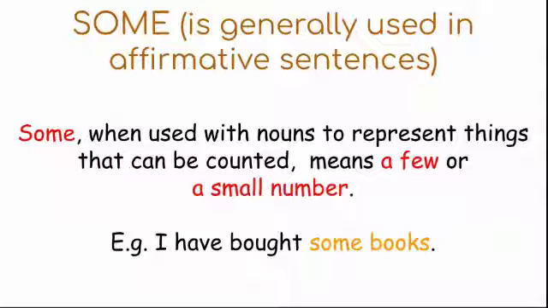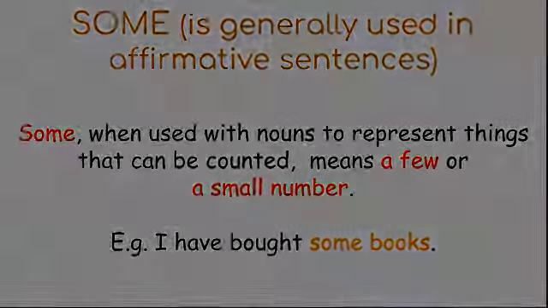Some, when used with nouns to represent things that can be counted, means a few or a small number. For example, I have bought some books. Here, books can be counted, so we call it a countable noun. And the determiner that precedes it is some.